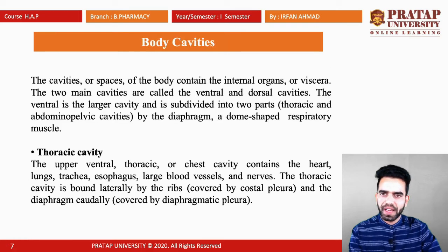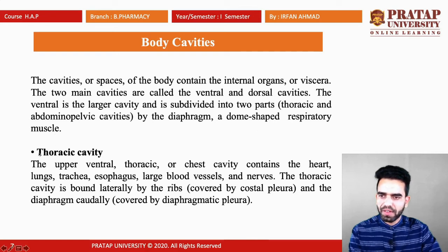Next is body cavities. The cavities are the spaces of the body that contain the internal organs, or we can say the viscera. The two main cavities are called the ventral and dorsal cavities. The ventral is the larger cavity. It is subdivided into two parts, the thoracic and the abdominopelvic cavity, which are divided by the diaphragm, a dome-shaped respiratory muscle.